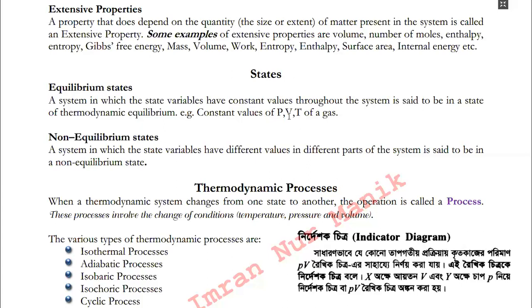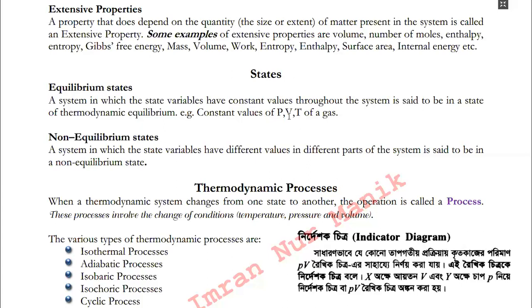For example, if the gas contained in a cylinder, as stated above, is compressed very rapidly by moving down the piston, then it passes through a state in which the pressure and temperature cannot be specified. Since these properties vary throughout the gas, that is why it is called a non-equilibrium state.